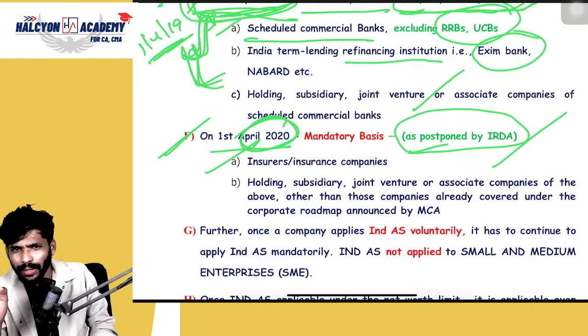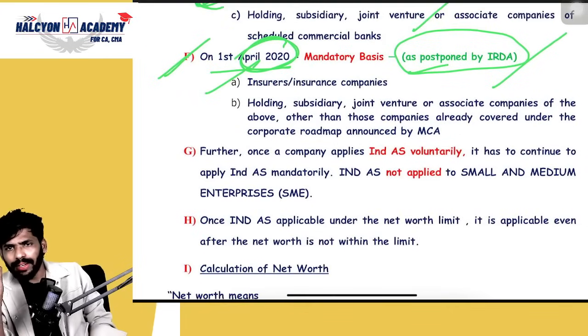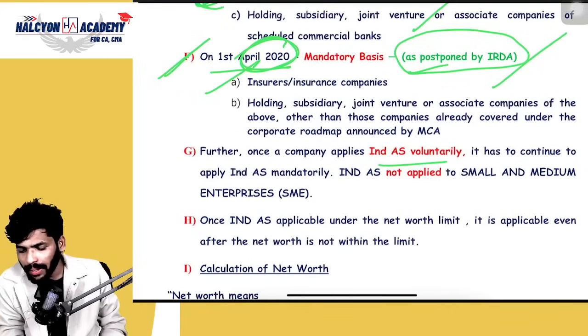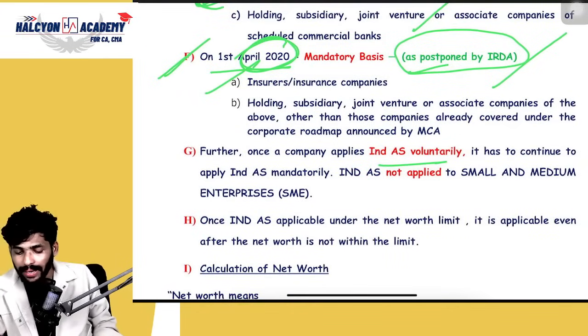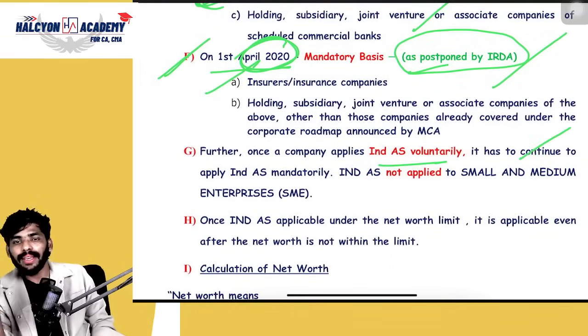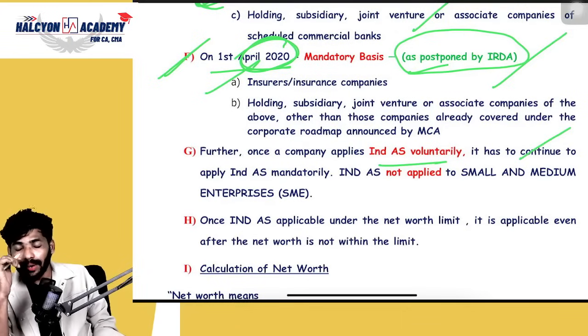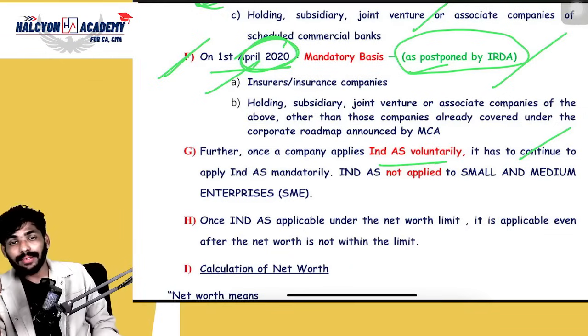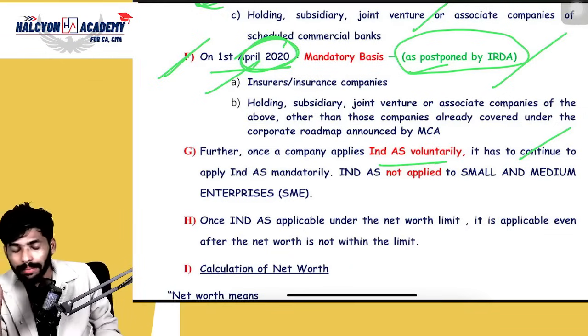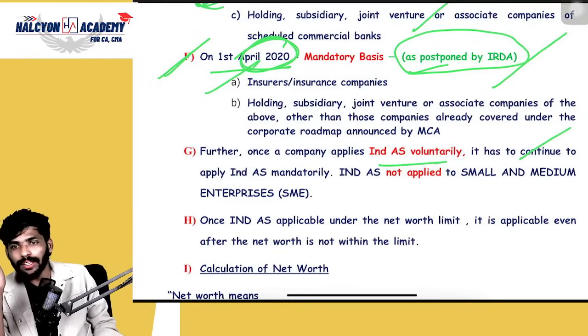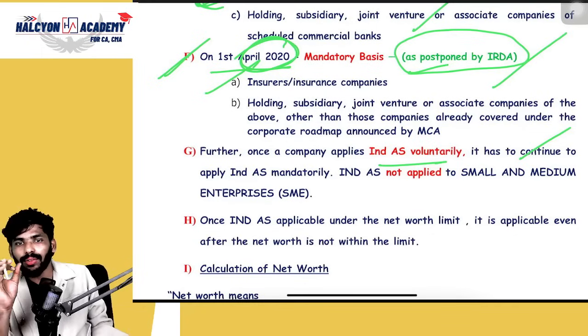Everyone clear about this point? Further, once a company applies Ind AS voluntarily, it has to continue to apply it mandatorily. And one and only last point, Ind AS is not applicable to SMEs, small and medium enterprises. Ind AS is not at all applicable. You can give the direct straight answer.